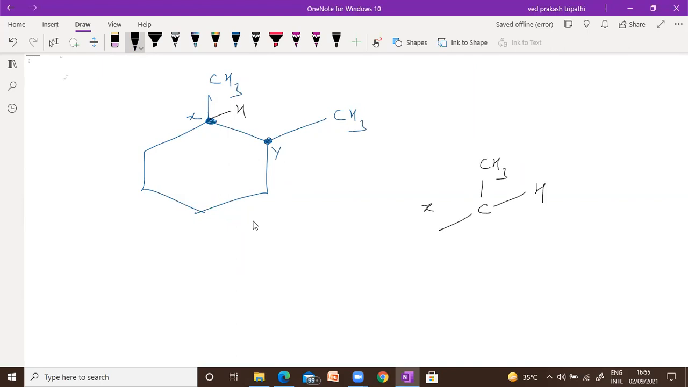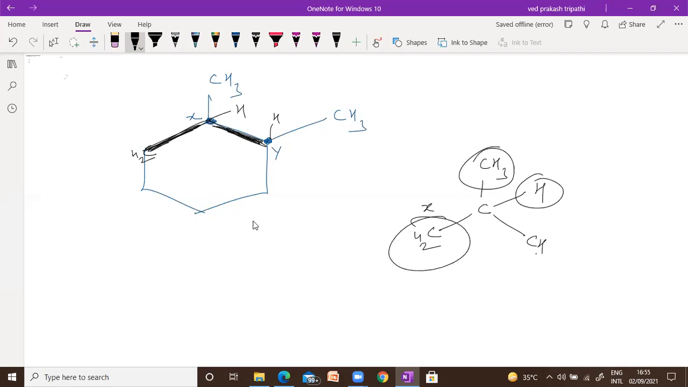Now the left position, this position is CH2, am I right? So we can write CH2. And the right position, you can see CH. When you balance, it has 1 hydrogen. So this is CH. So now you can see it has 4 different connectivities: methyl, hydrogen, CH2, and CH. It means X is chiral.